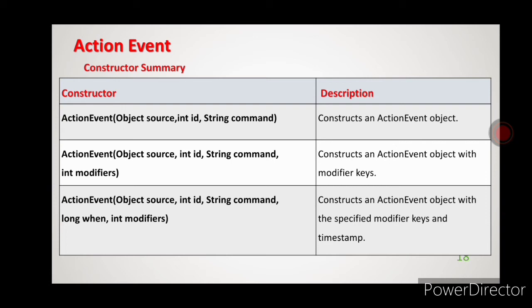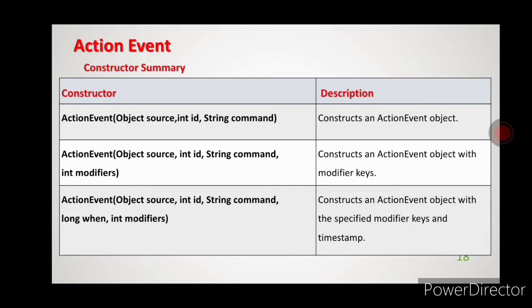That job is done by the constructor, and these are some constructors available for an action event class. The first type of constructor takes three parameters: source of type object, id of type int, command of type string. What it will do? It will construct an action event object.